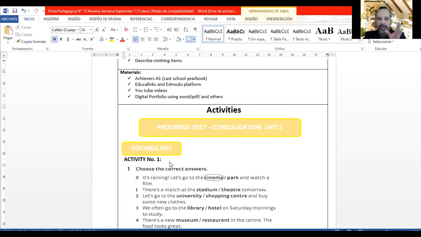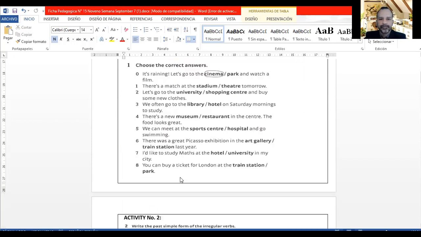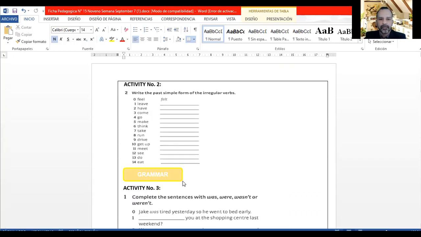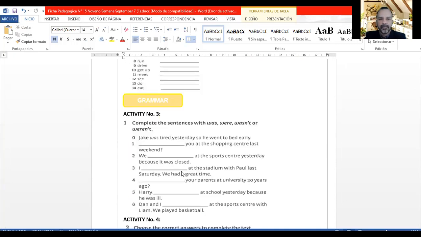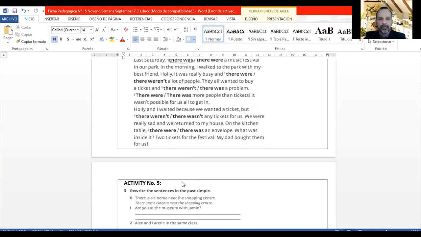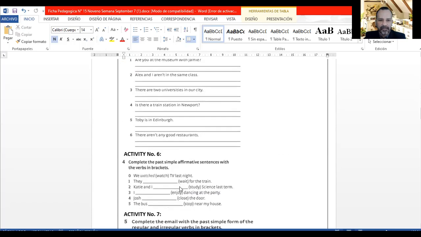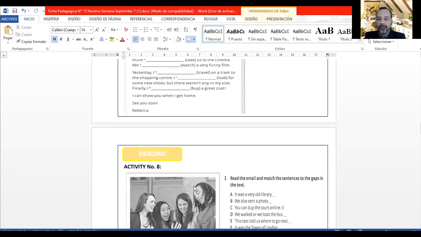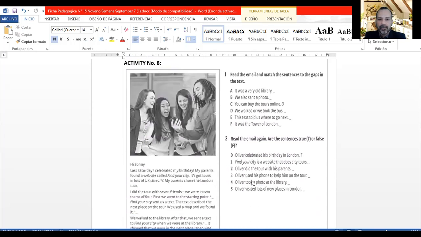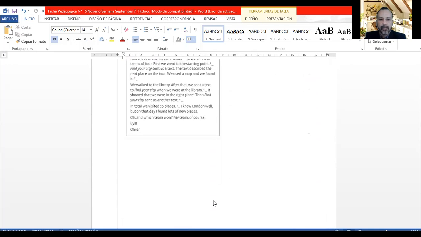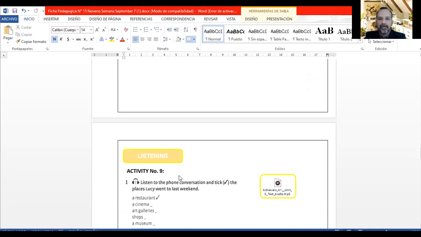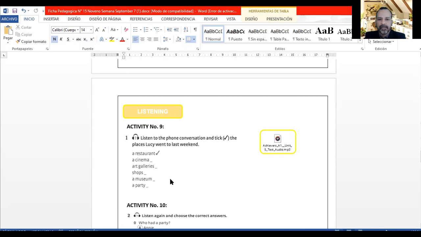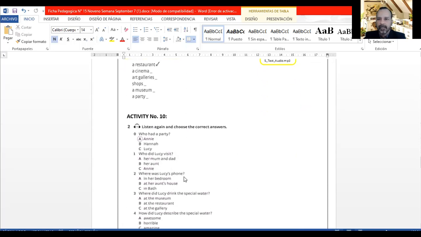It consists of vocabulary, activity 1, activity 2, then grammar, activity 3, activity 4, activity 5, activity 6, activity 7, and reading. You're going to have a reading section with 2 activities included. And finally, you will have listening, activity 9 and 10. That's it. So let's begin.